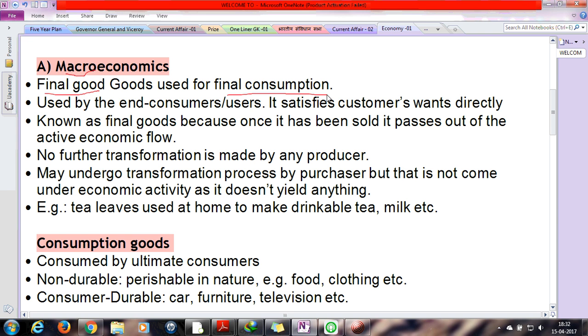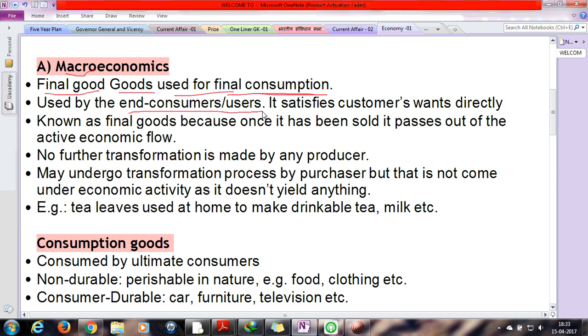we all drink tea or coffee. So the packet of tea leaves and the coffee are the final goods, because that produced good cannot be reproduced or recycled by the company which has manufactured it. It can only be transformed or used by the consumer. Okay, so first point, final goods used for the final consumption of the customer, used by the end consumers.